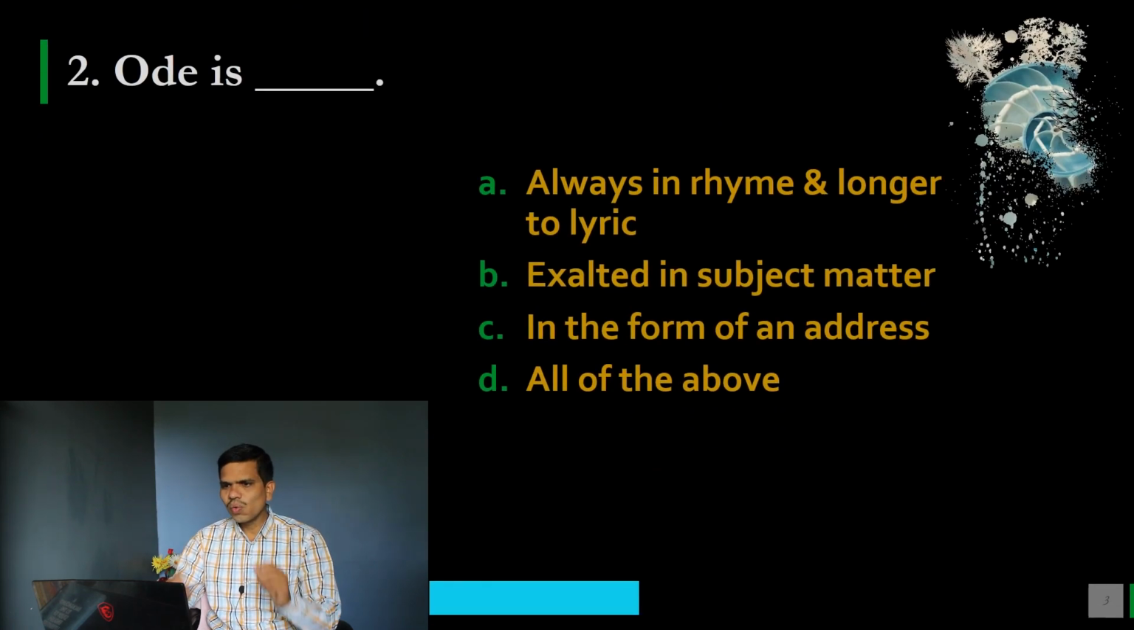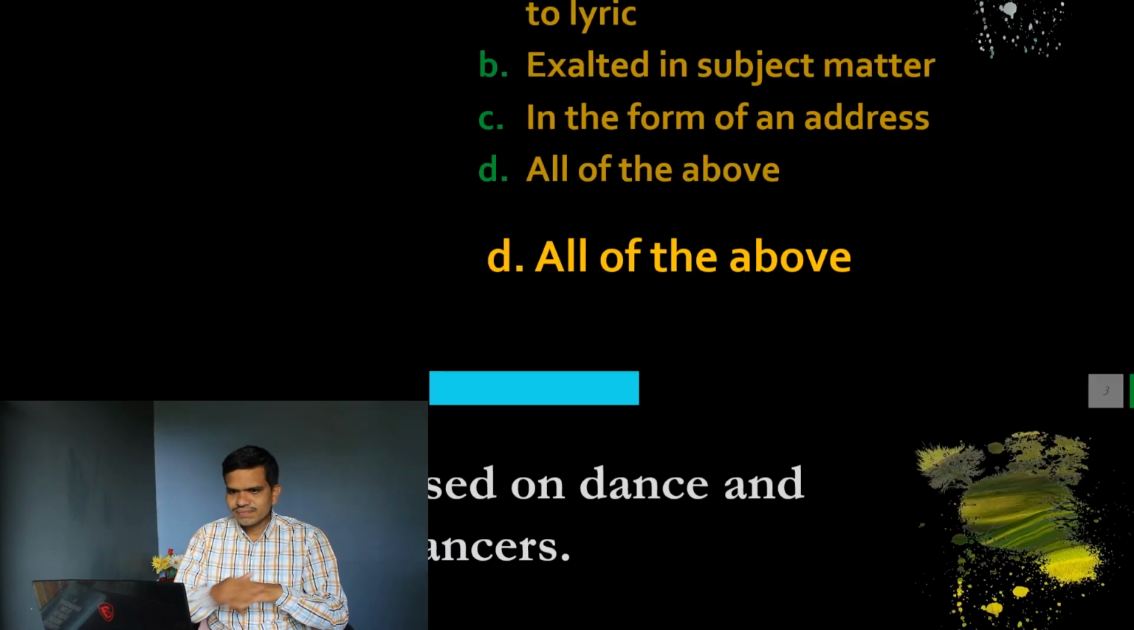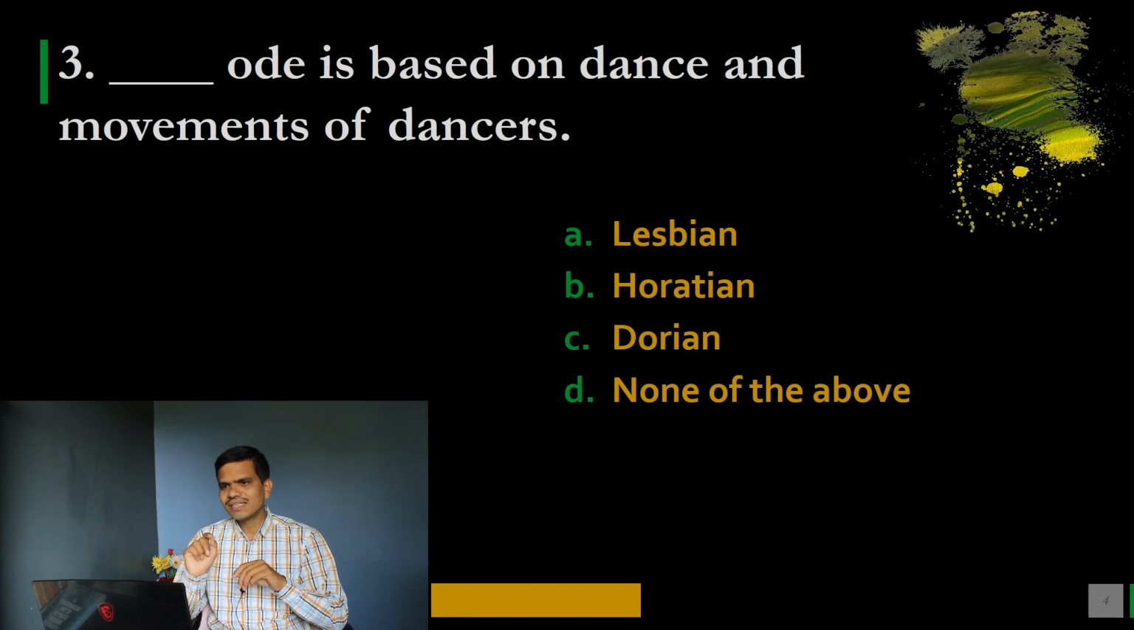Question number 2, Ode is dash. Options are A, always in rhyme and longer than lyric, B, exalted in subject matter, C, in the form of an address, and D, all of the above. Please note down the correct option. In front of question number 2, just write down your own option, and we have correct option D.